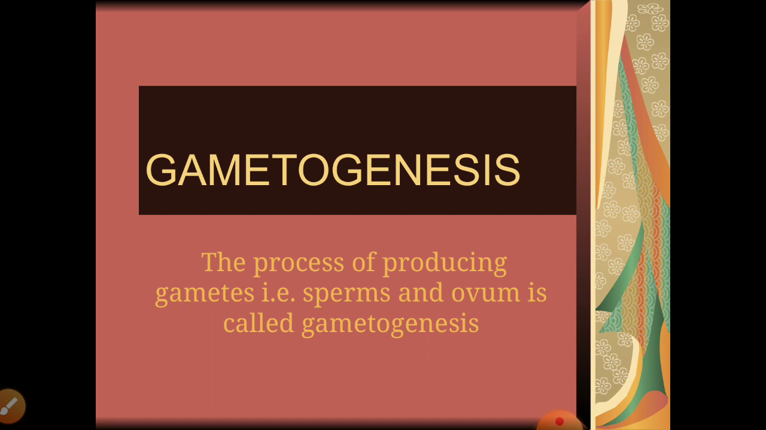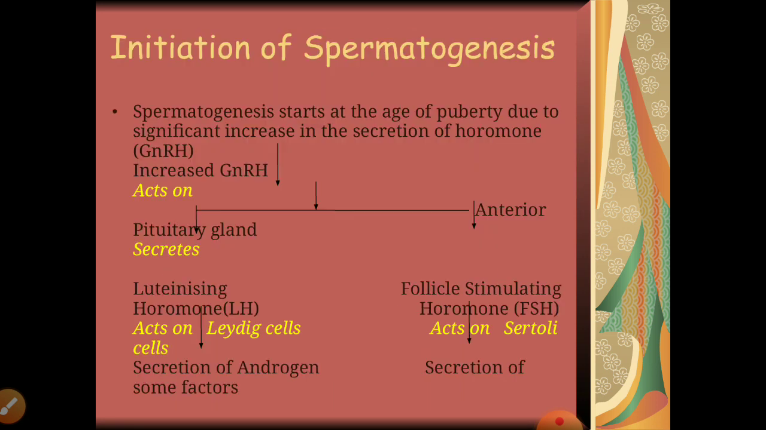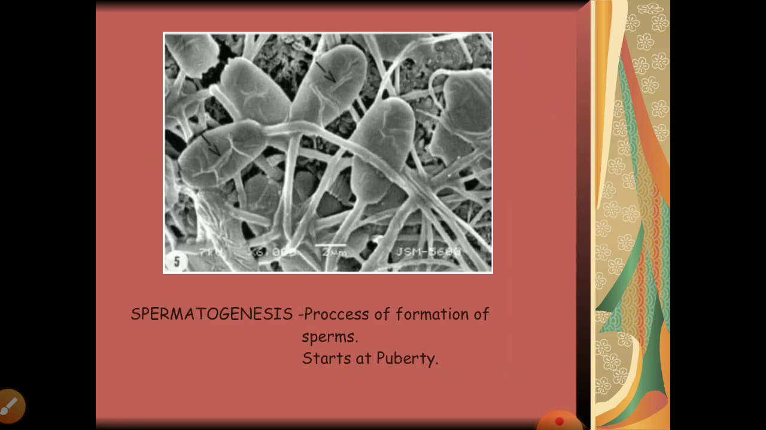Okay, so today we are going to discuss the first one, that is spermatogenesis. Now when we talk about spermatogenesis, it is the process of formation of sperms, as the word itself describes. Spermato here means sperm, genesis means synthesis or production. So the production of sperms in the testis in males is known as spermatogenesis.